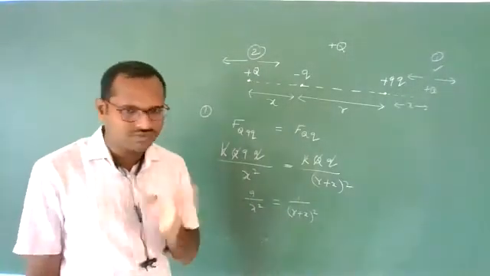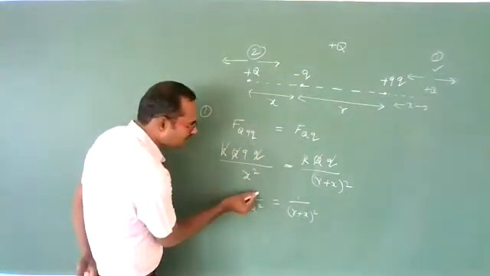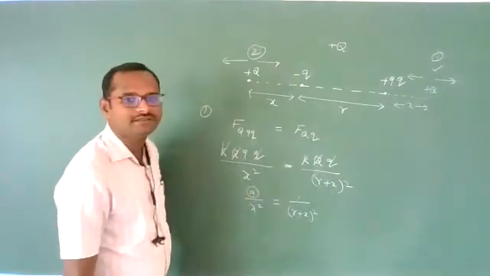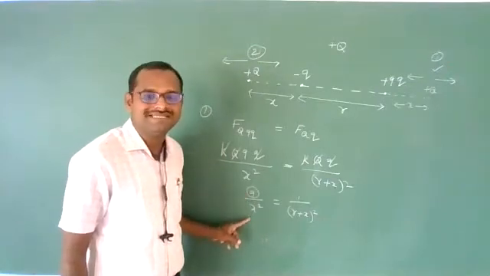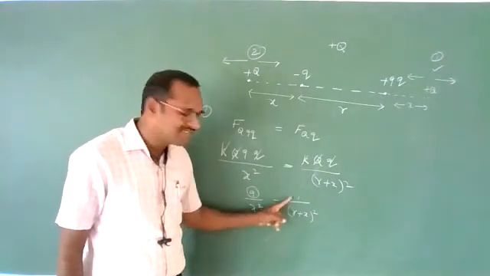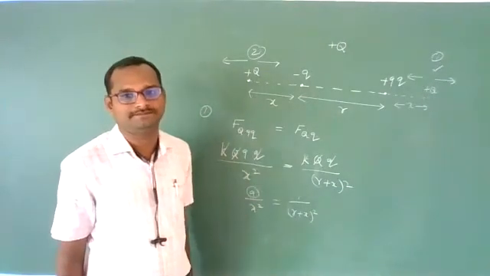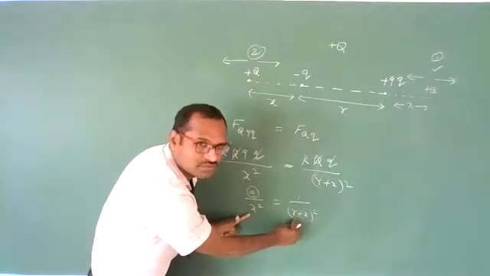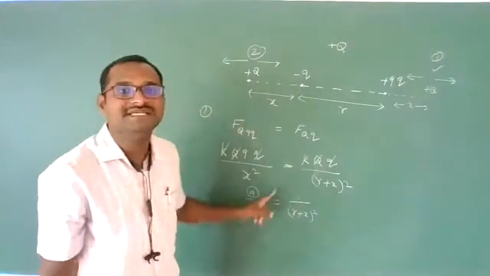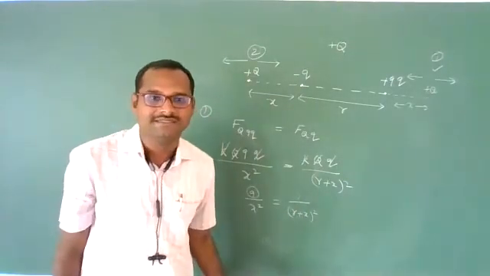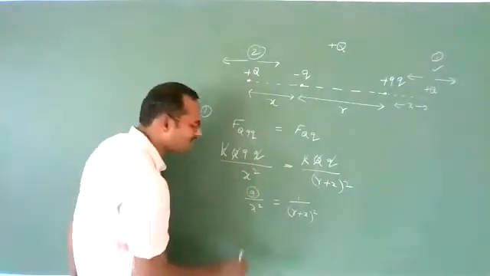Now, if you solve, you will get a solution. But check one thing here. See this numerator and this denominator. On this side, more value over less value, whereas on this side, less value over more value. They cannot be equal. Compared to this, this is more and this is less, exactly opposite. They cannot be equal. If you solve, you will get an answer, but they cannot be equal.